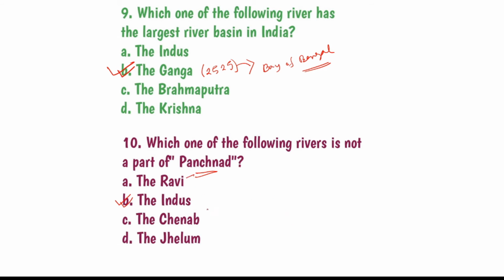Panchnad is Ravi, Chenab, Indus, Beas and Satluj.